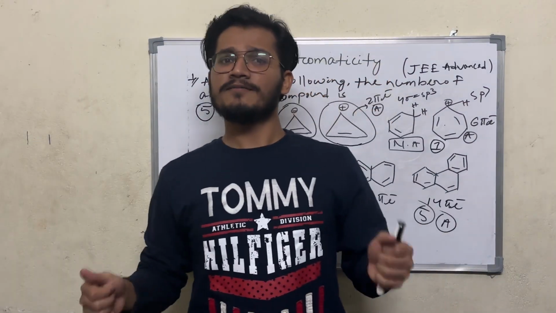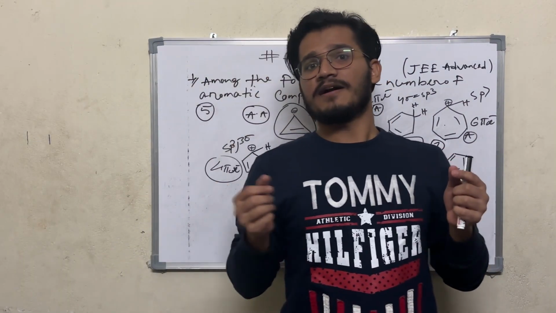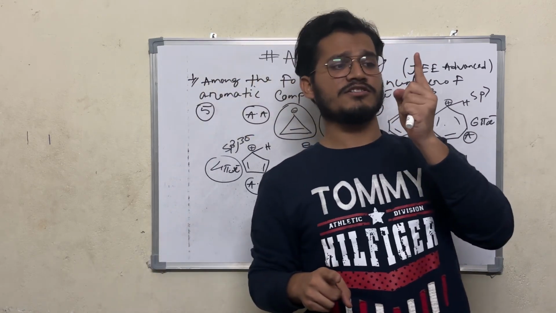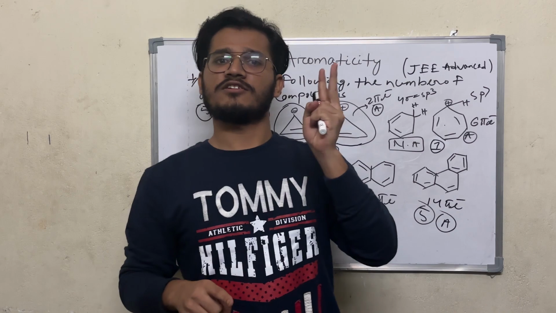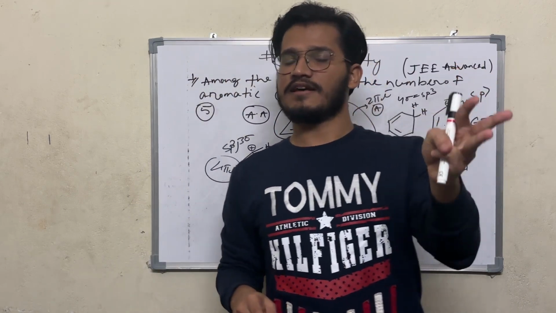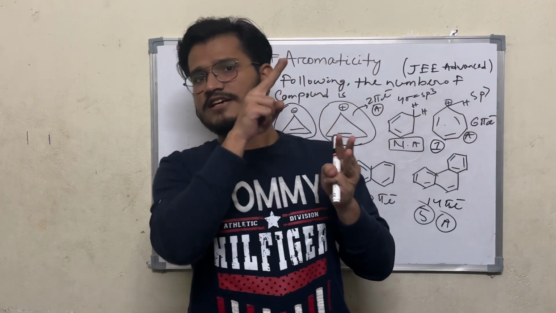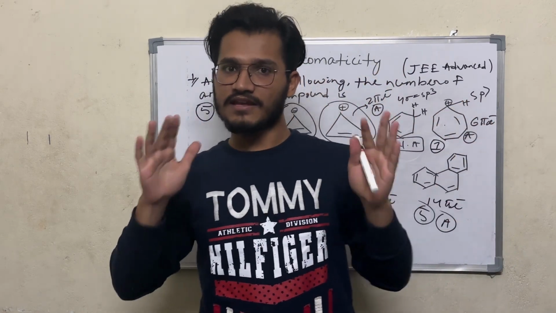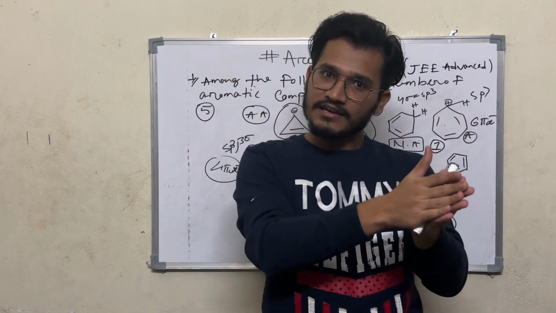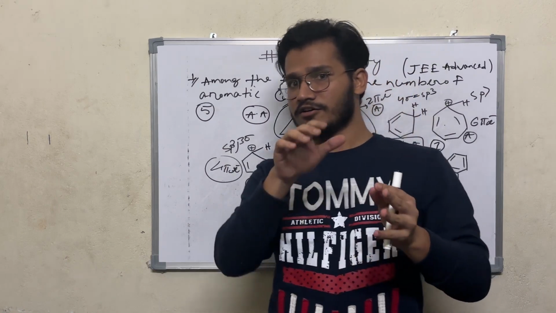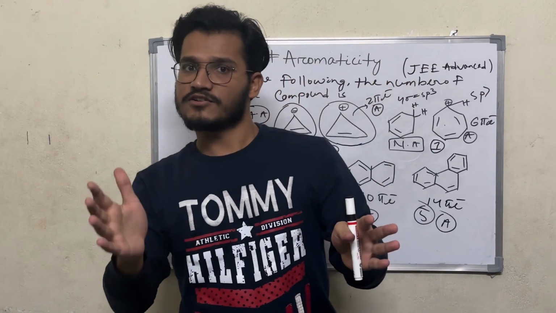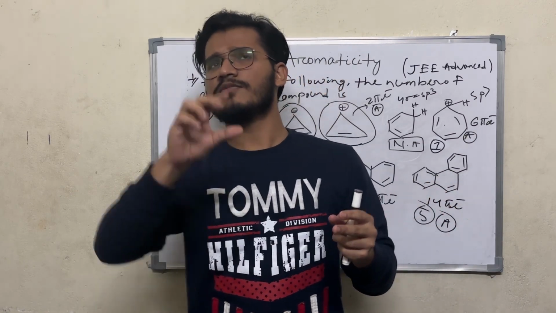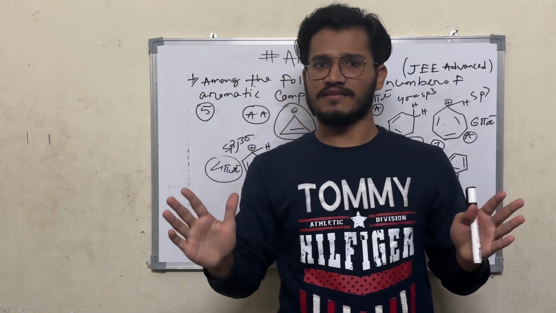To summarize, if a compound satisfies the first 3 conditions, that means the compound should be cyclic, the second condition is the compound should be planar, and the third condition is there should be cyclic resonance. If these 3 conditions are satisfied and the compound contains 4n plus 2 pi electrons, then the compound is said to be aromatic. If the first 3 conditions are satisfied and the compound contains 4n pi electrons, then the compound is said to be anti-aromatic. And if any one condition from the first 3 conditions fails, then the compound is said to be non-aromatic.